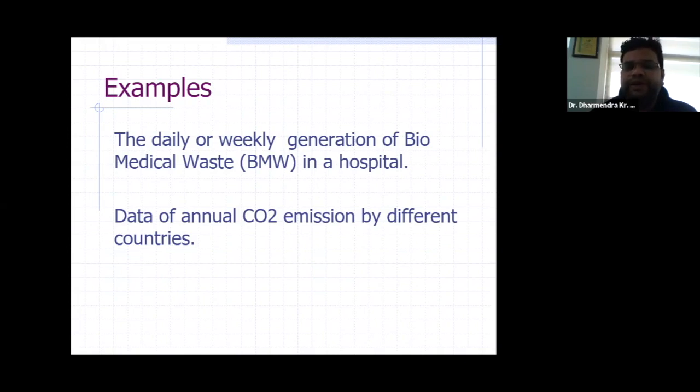This type of weekly or daily data is called time series data. Another example may be data of annual CO2 emission by different countries. As I told you earlier, if you want to know the annual carbon dioxide emission generated by different countries, such data is also called time series data because it is announced at different time points.